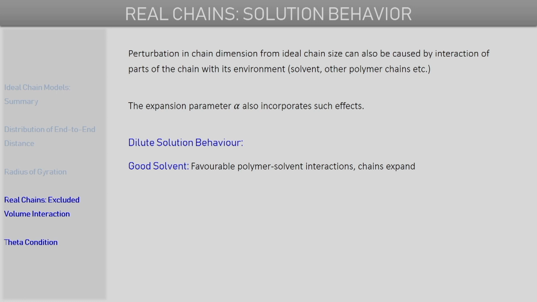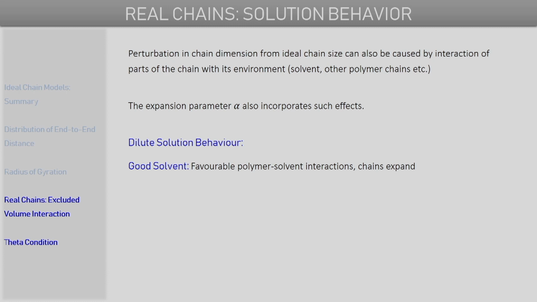We will be doing a very qualitative discussion here. A good solvent is one where the polymer segments have favorable interaction with the solvent molecules. In other words, the polymer segments like the solvent molecules. In that case, internally the segment repulsion due to excluded volume interactions will try to expand the polymer chain, and since the polymer has favorable interaction with the solvent molecules, it does not have much problem expanding.